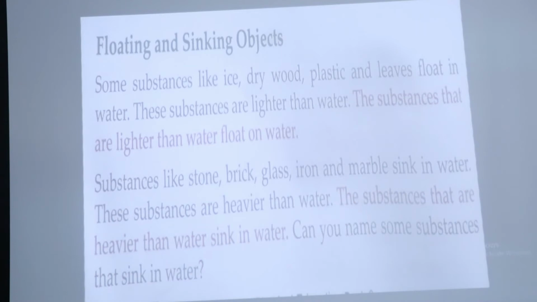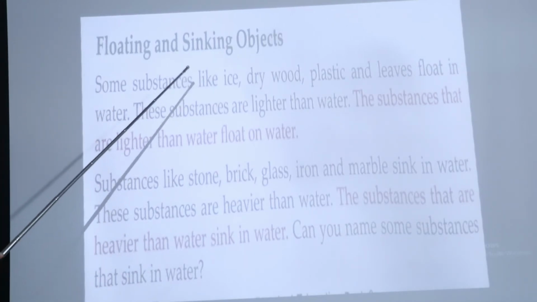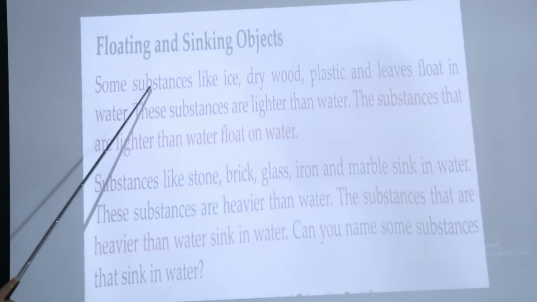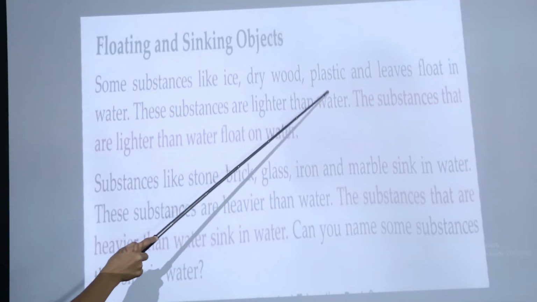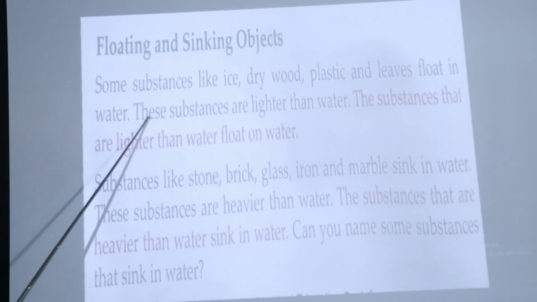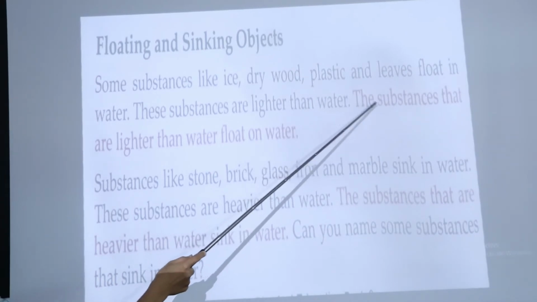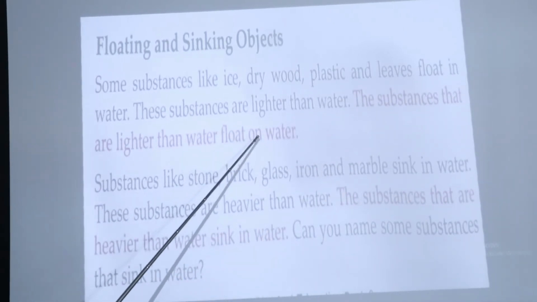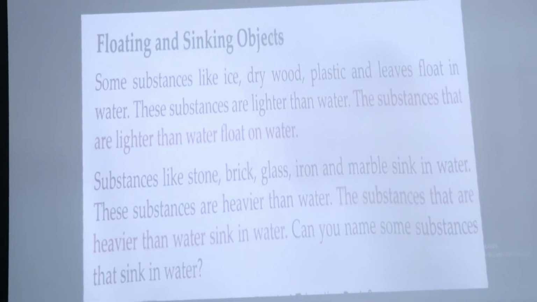Now the next topic is floating and sinking objects. Floating means tairinu, and sinking means dubnu. Now let's talk about it. Some substances like ice, dry wood, plastic and leaves float in water. These substances are lighter than water. The substances that are lighter than water float on water.